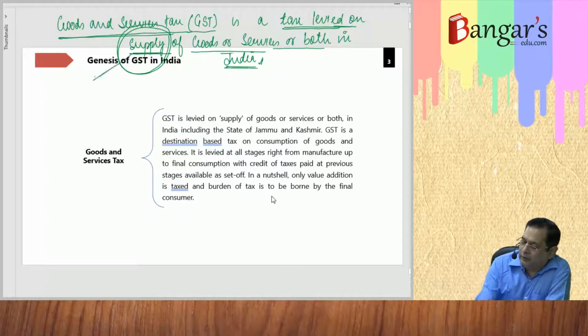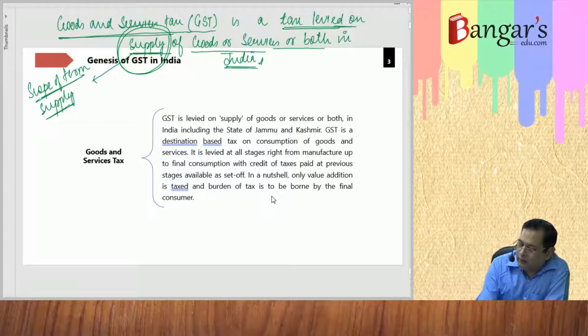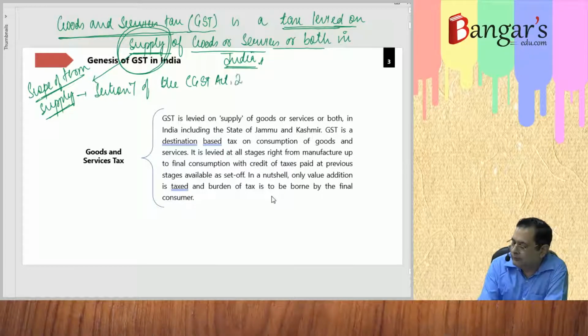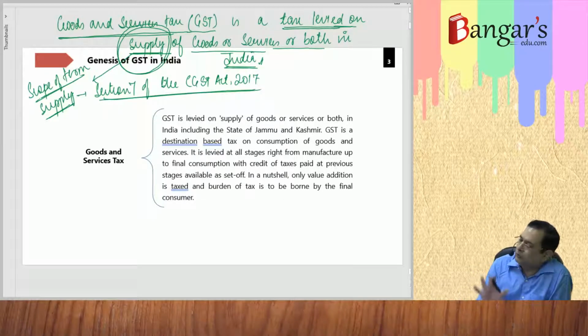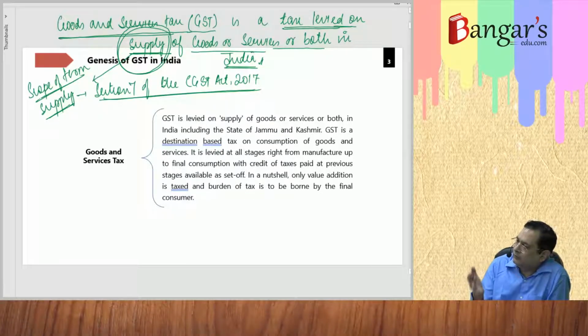And the scope of the term supply, we will be discussing in section 7 of the CGST Act 2017. So just remember now that GST is a tax which is levied on supply of goods or services or both in India,